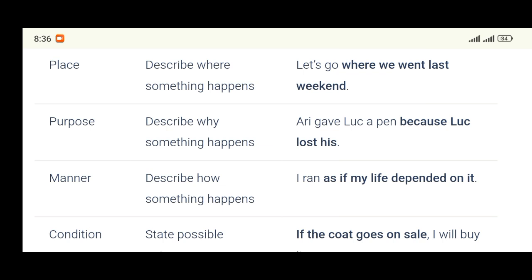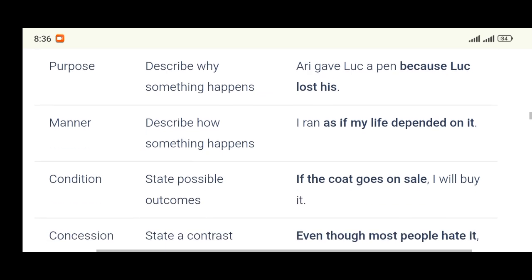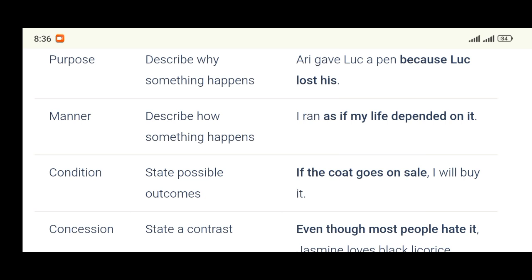Another one that we have is adverbial clause of manner. It describes how you do some kind of things that you do. It states how something happens. I ran as if my life depended on it. How did I run? I ran as if my life depended on it. But if I don't run like this now, I don't even know what is going to happen. I ran as if my life depended on it.